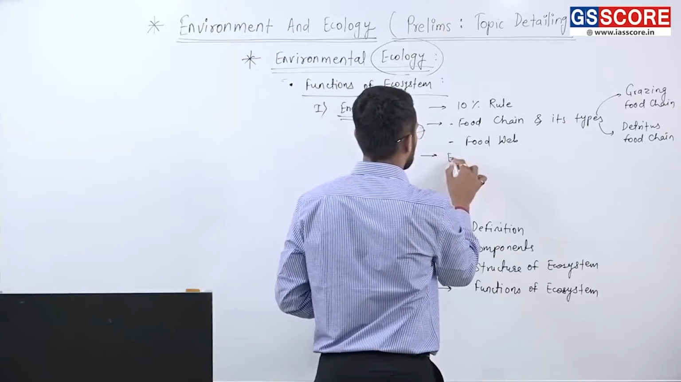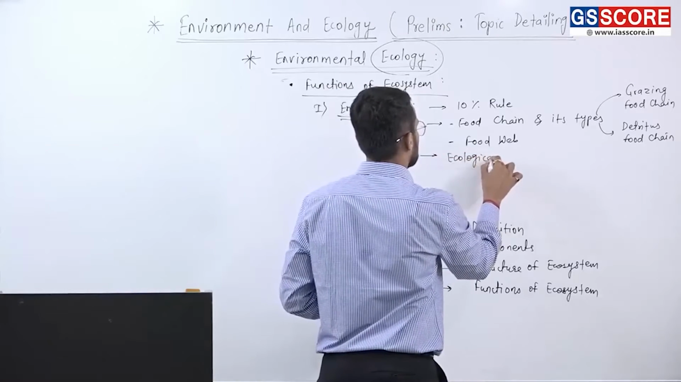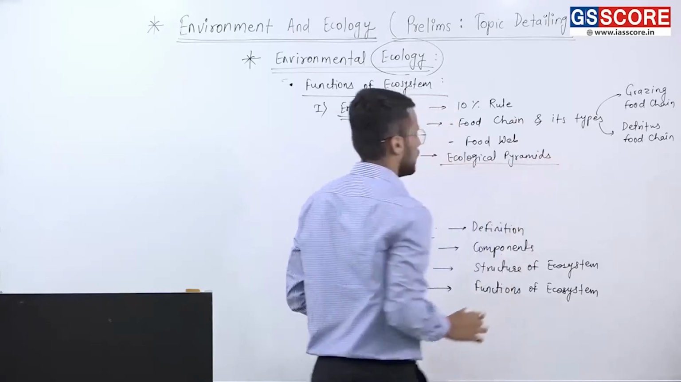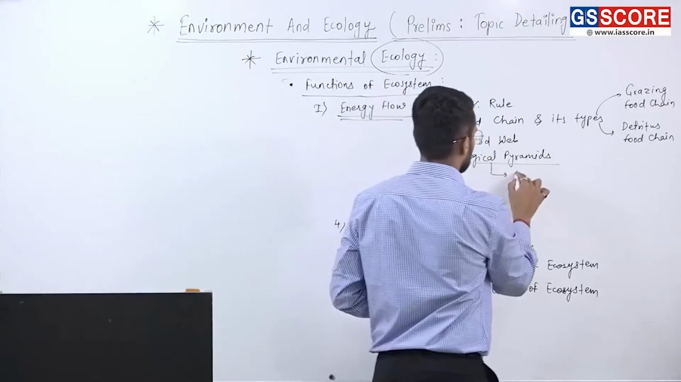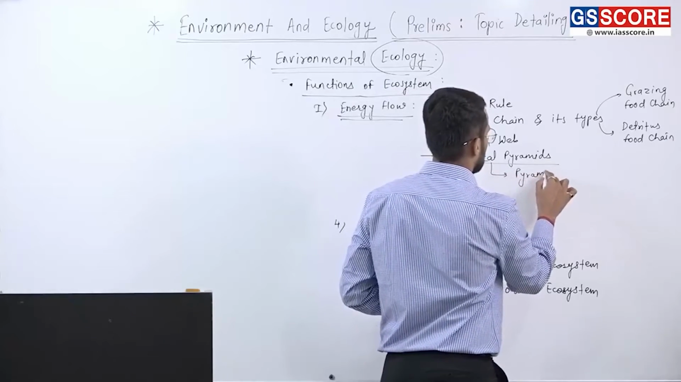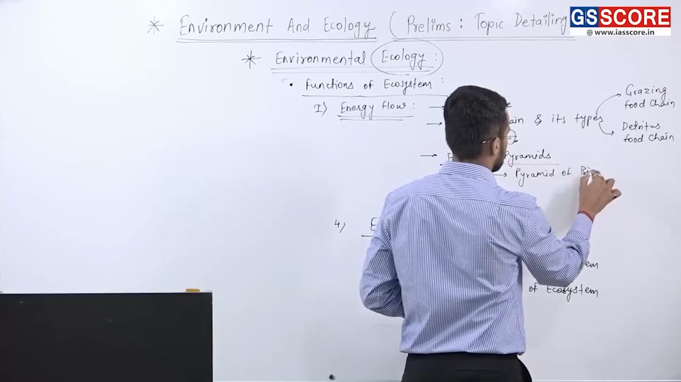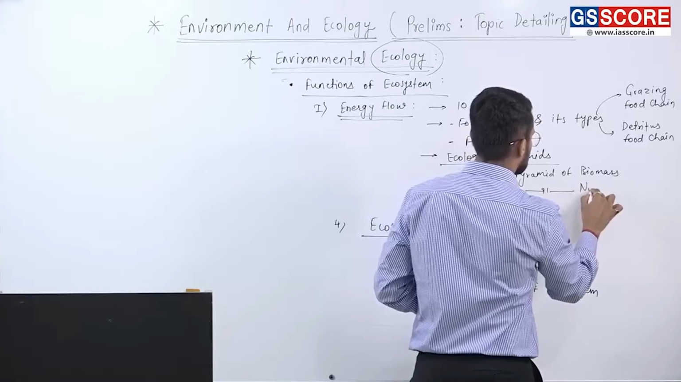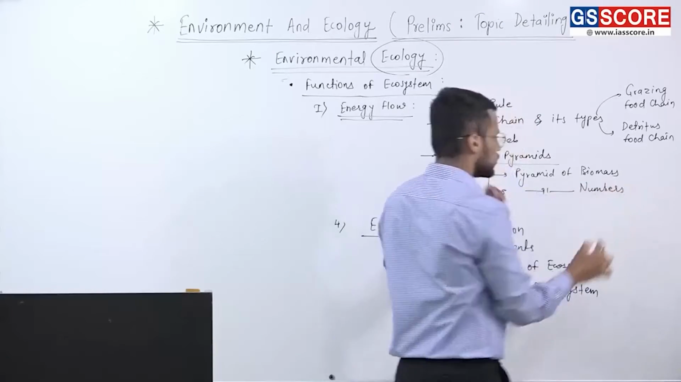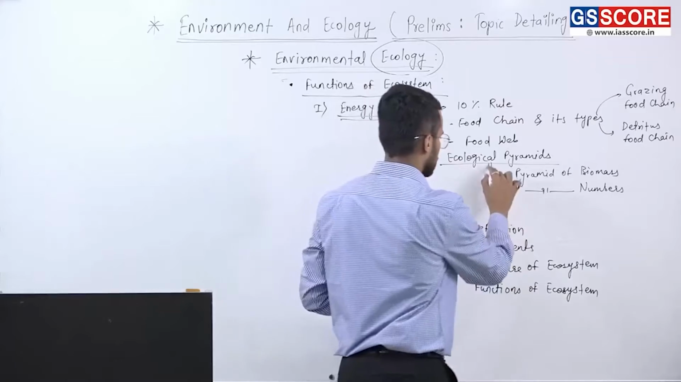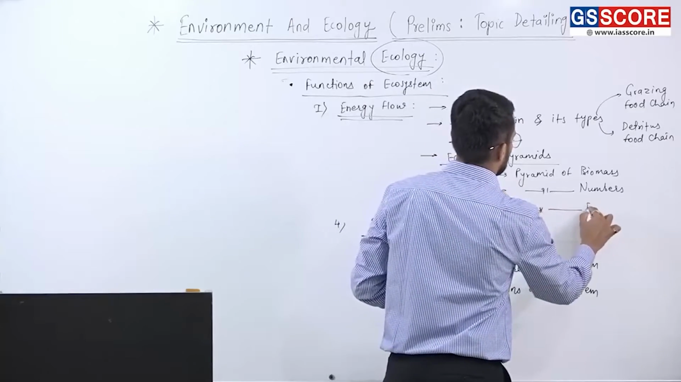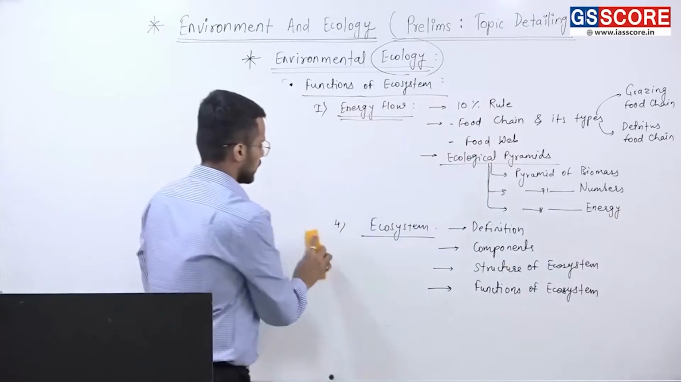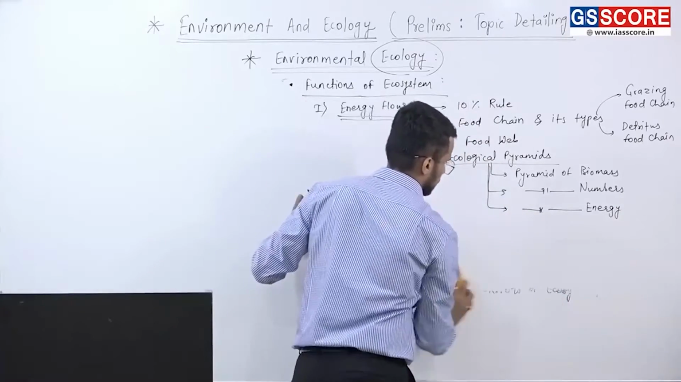Then we have different ecological pyramids, like pyramid of biomass, then pyramid of numbers, and the most important, pyramid of energy. So those ecological pyramids are important.